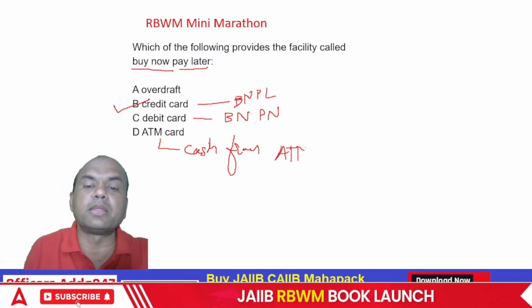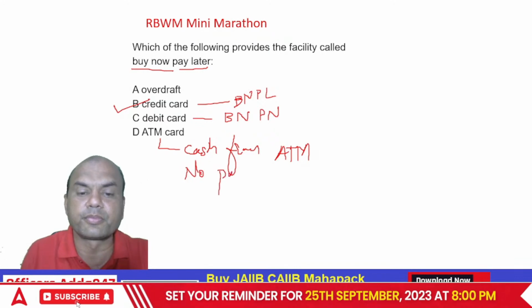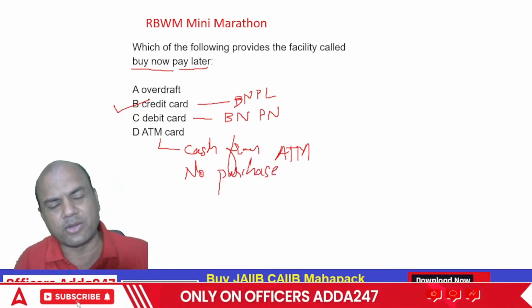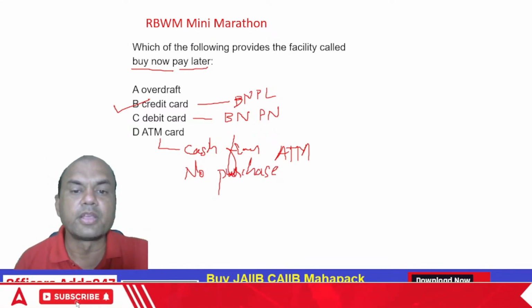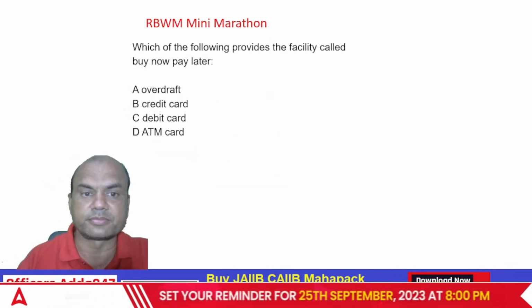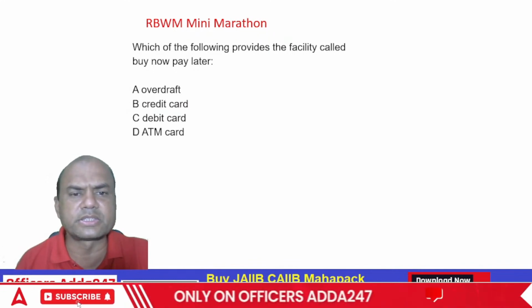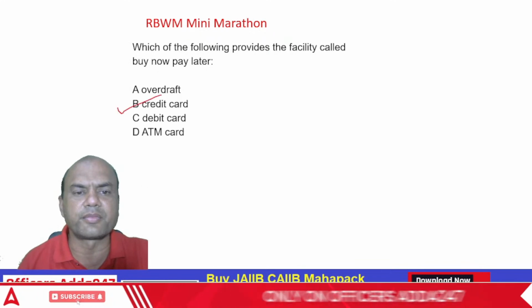You can't make any purchase. No purchase allowed. That's why I'm saying banks are not giving any ATM card nowadays. So it is credit card. Which of the following facilities is called buy now, pay later? Same thing. Credit card.